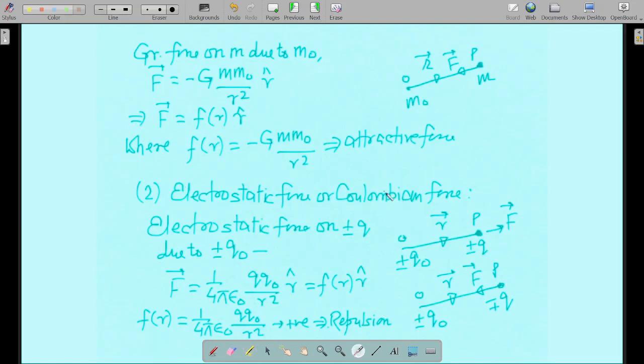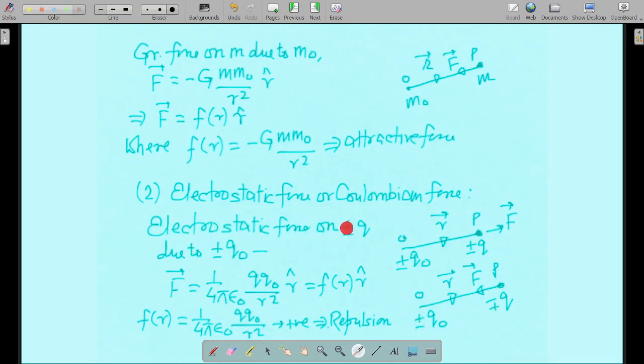But unlike gravitational force, which is always attractive in nature, your electrostatic force or Coulombian force can be either attractive or repulsive. It will be repulsive when like charges are there. When like charges are there, plus plus or minus minus, then repulsive force will act. And plus minus or minus plus gives attractive force, because opposite charges in electrostatics attract each other, and similar charges in electrostatics repel each other, right?